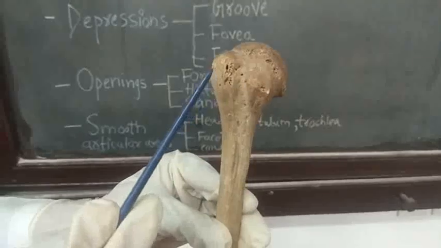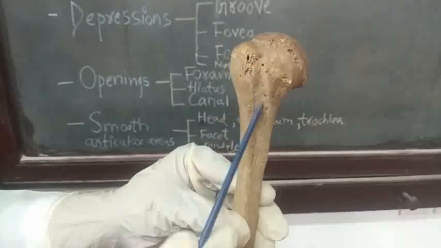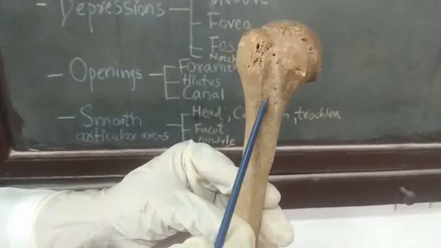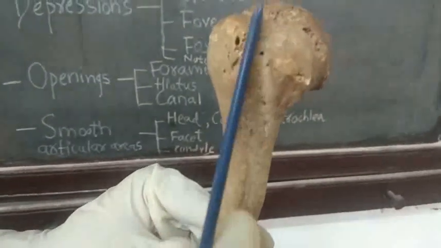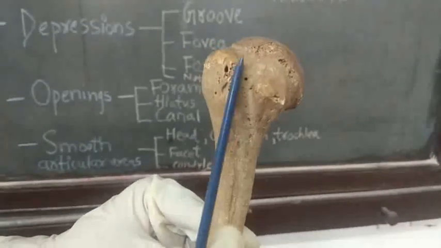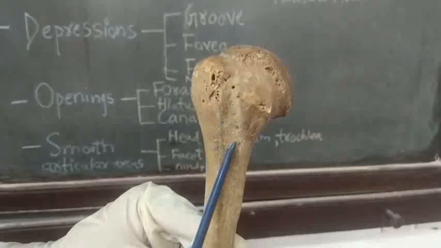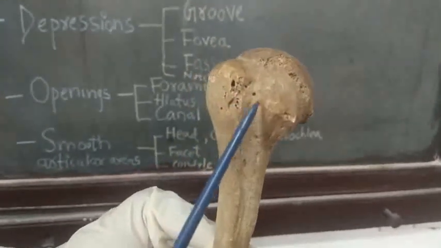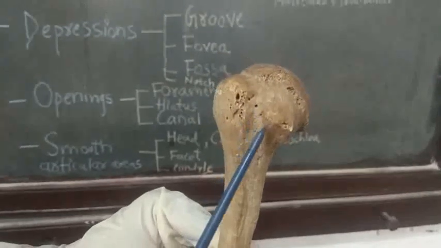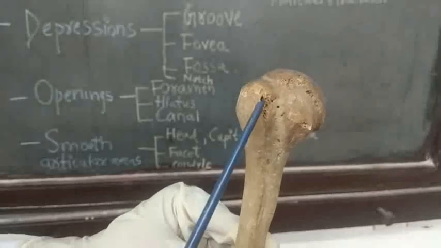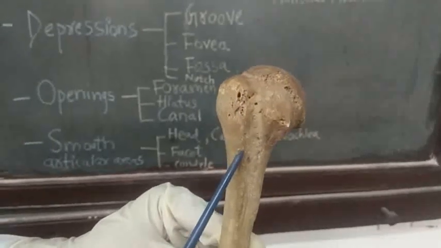In between these two tubercles, you can see one groove. This is a ditch-like groove which provides passage to the tendon and blood vessel. This groove is bounded on either side by a lip. So you can see this is the medial lip, and this is the lateral lip.